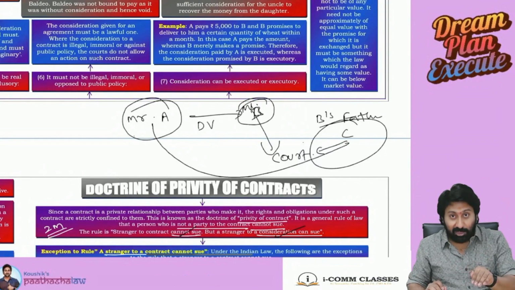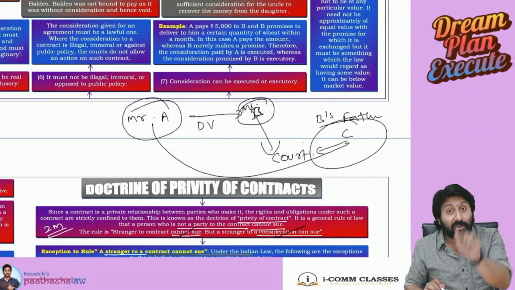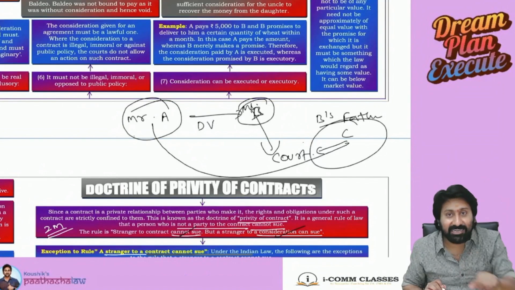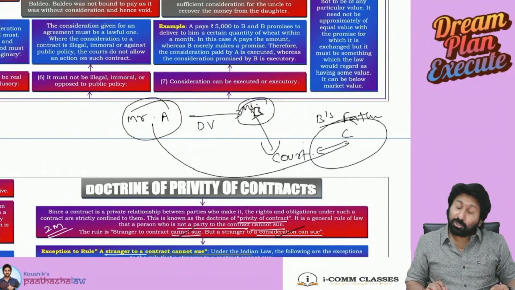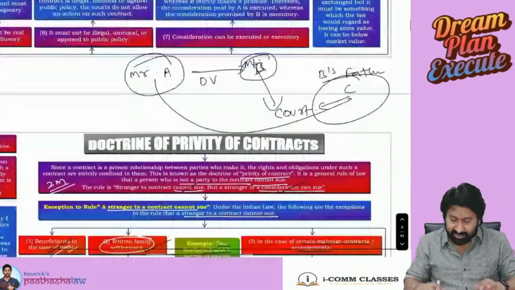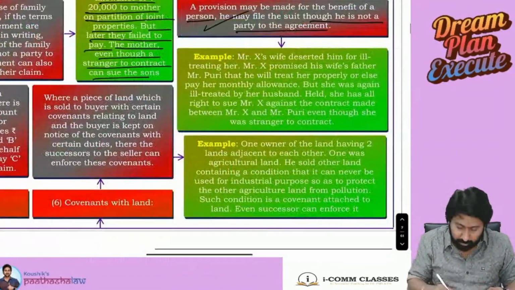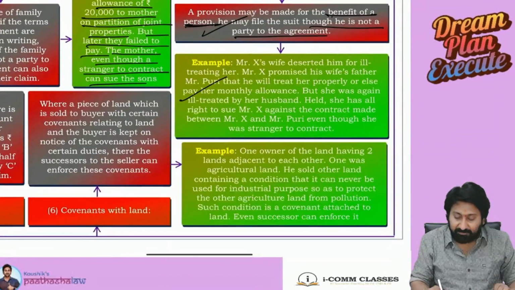Okay. In law, there is a concept called stranger to a contract cannot sue on a contract, but stranger to a consideration can sue. Here, the 1 lakh consideration is for me only. So I can sue you in the court. Court also decided that, yes, she can sue. So a provision may be made for the benefit of a person. He may file a suit, though he is not a party to the agreement.